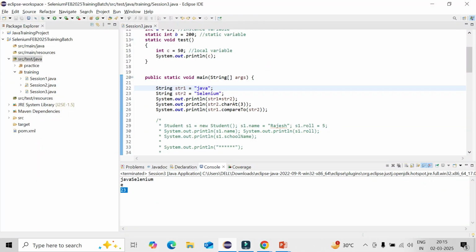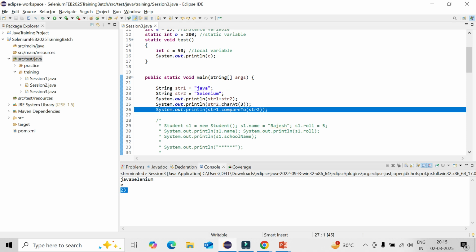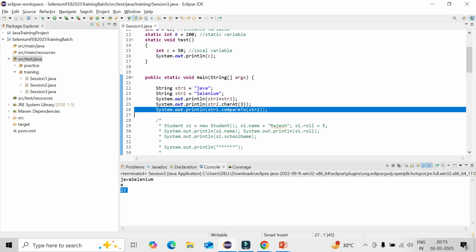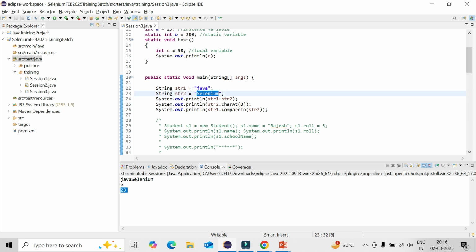Now, one question here. When you are comparing a string to string, why does it take only the ASCII value of the first letter? The reason is it will consider the first letter. That is the way it differentiates. In case the first letter is still the same, it will go for the second letter. Main objective is that you want to compare whether it's equal or not. In case both are equal, it will be giving you 0.